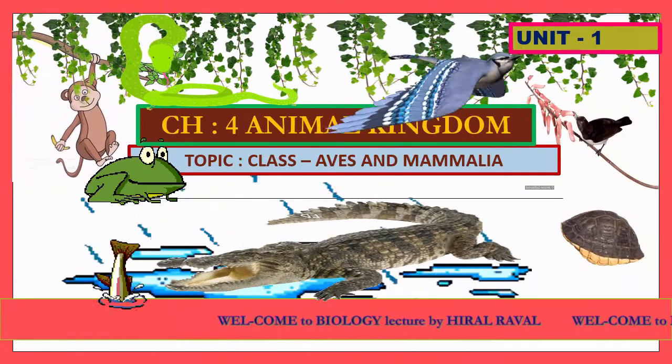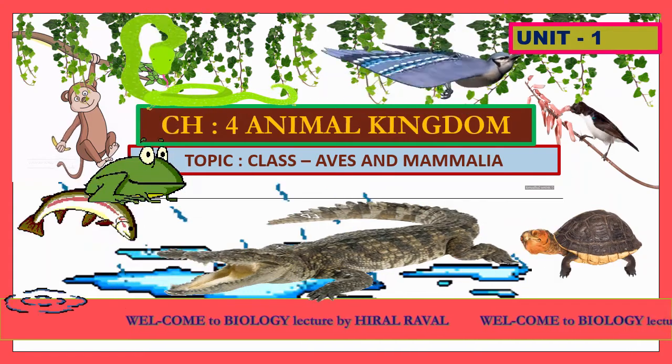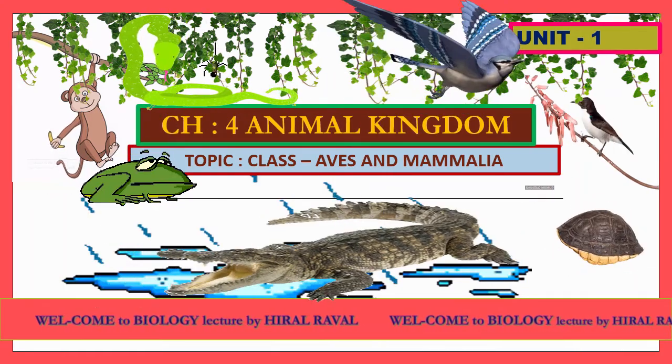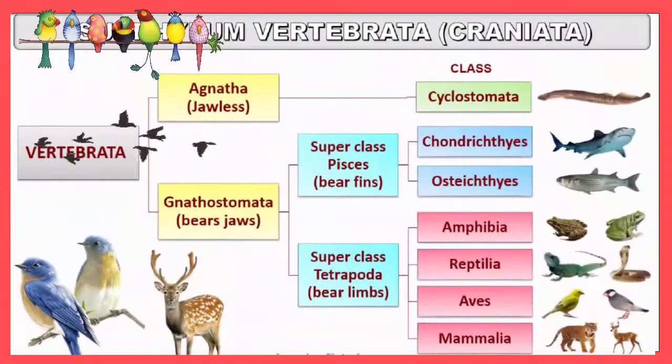Hello students, today we are going to discuss the last topic of this chapter, and that is class Aves and Mammalia. In the previous lecture we have already discussed that Vertebrata can be divided into two major groups: Agnatha, that is the jawless animals, and Gnathostomata, that is those bearing jaws. We have discussed Agnatha, in that Cyclostomata class, in detail.